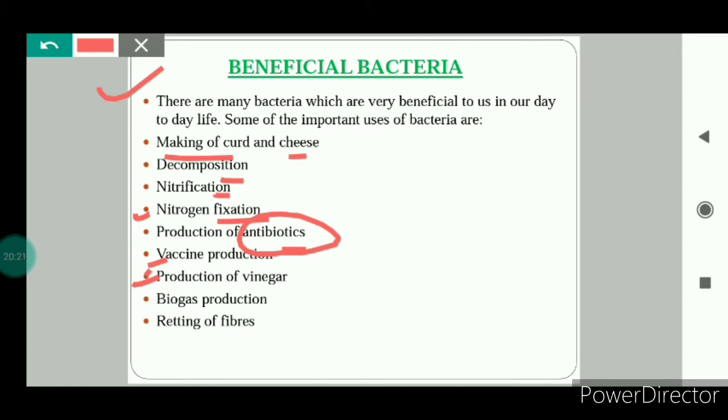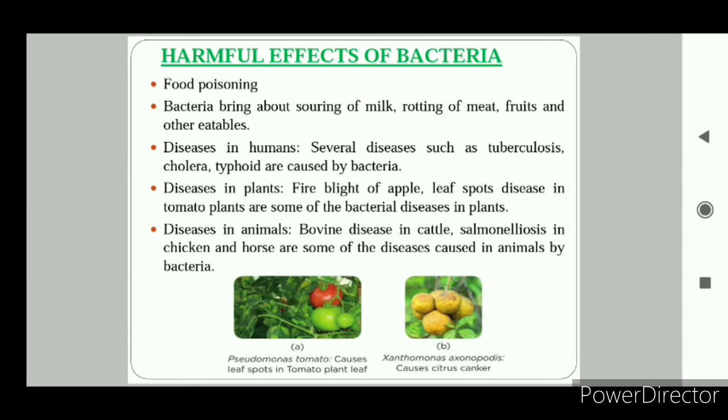Next is biogas production. Animal and plant waste is decomposed by the bacteria so as to obtain biogas on a commercial scale. Next is the retting of the fibers. Some bacteria help in the retting of jute and flax fibers. They are natural plant fibers, so that they can be converted into ropes. So these were some beneficial effects of the bacteria. Now we will study the harmful effects of the bacteria.